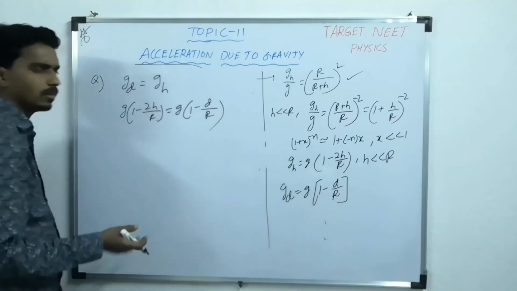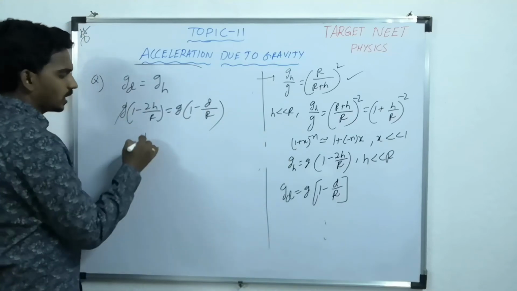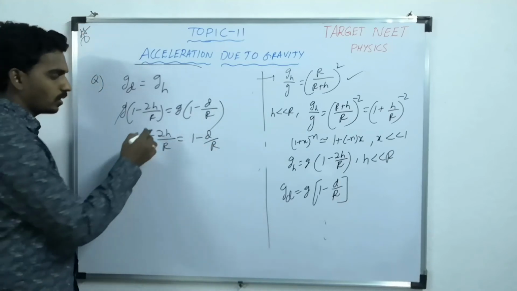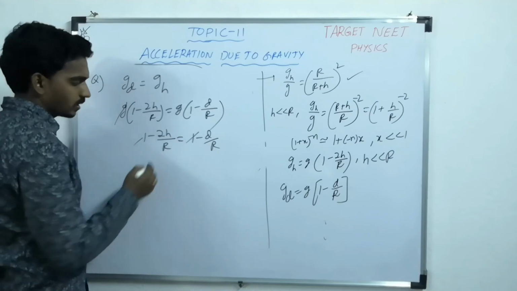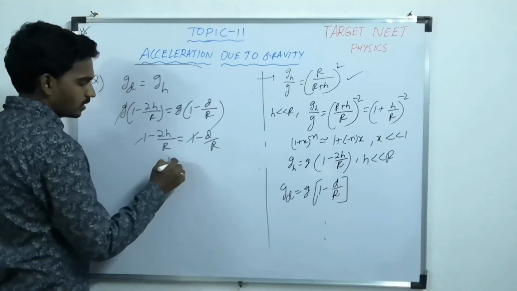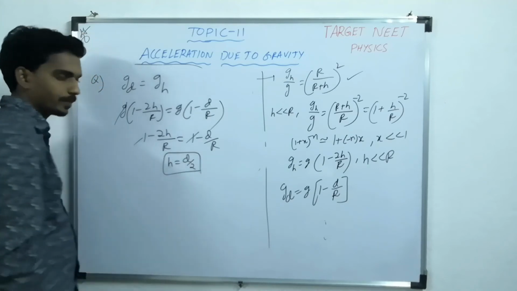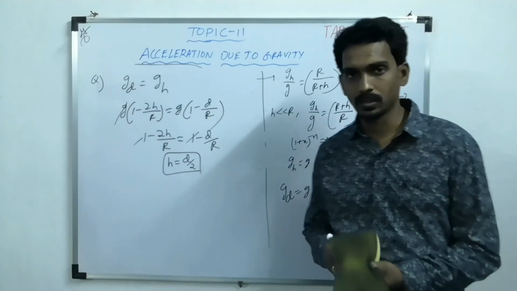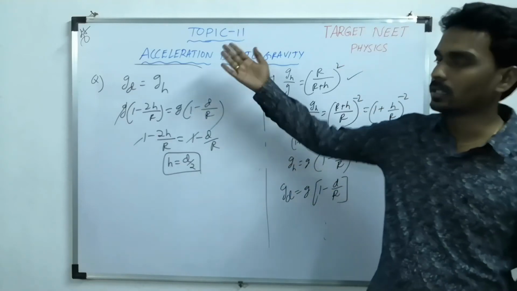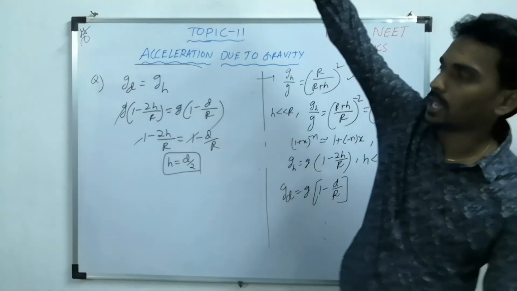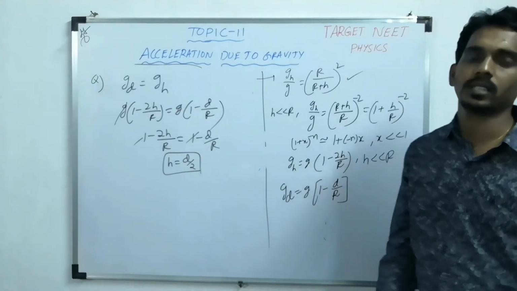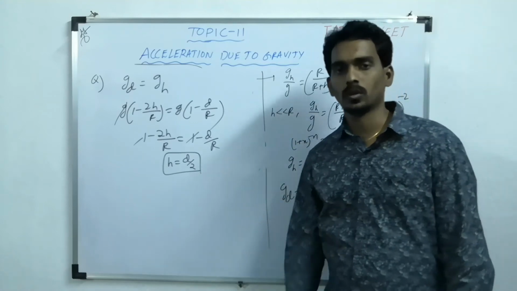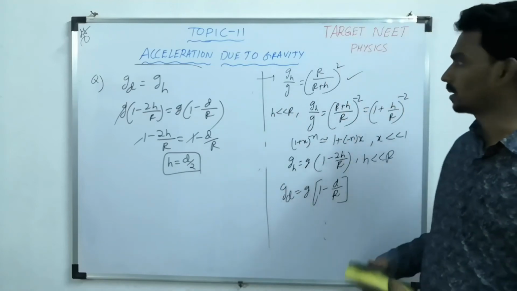If you remember those two formulas, you can get the answer very easily. g cancels, 1 minus 2h by R equals 1 minus d by R. 1 gets cancelled, minus minus gets cancelled, R gets cancelled. So h equals d by 2. At a height equal to half of the depth, the acceleration due to gravity at that depth as well as at that height are both the same. So this kind of simple and easy questions will surely come based on this concept.